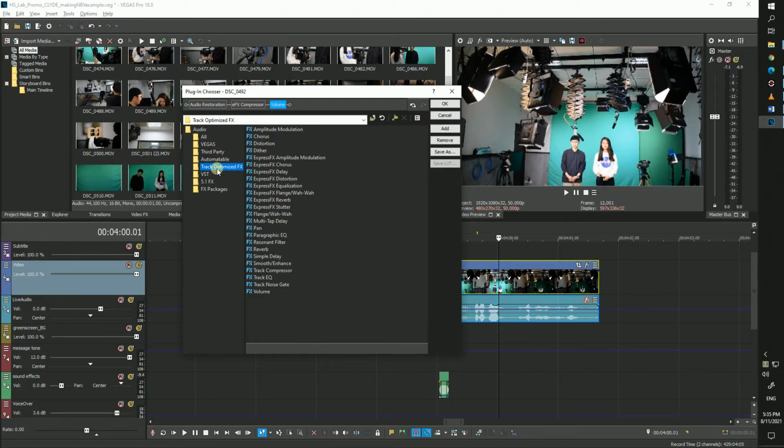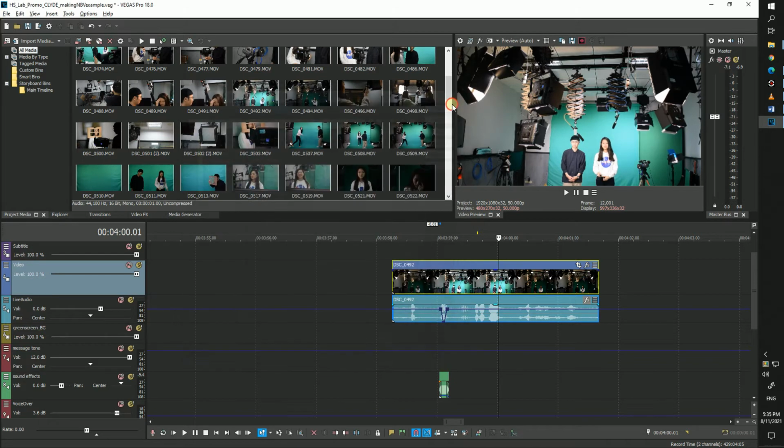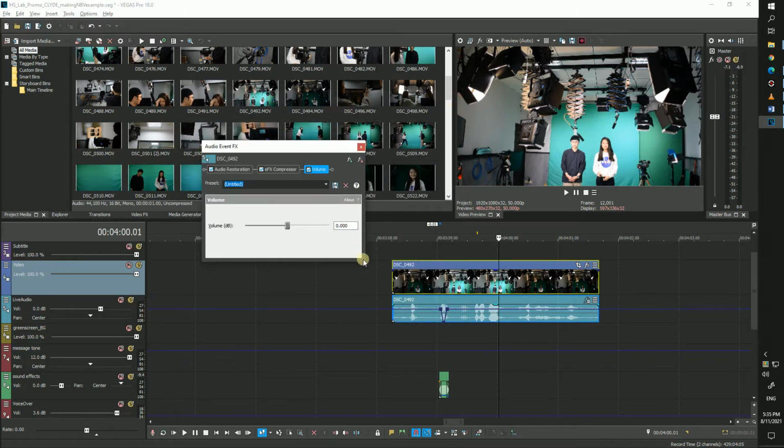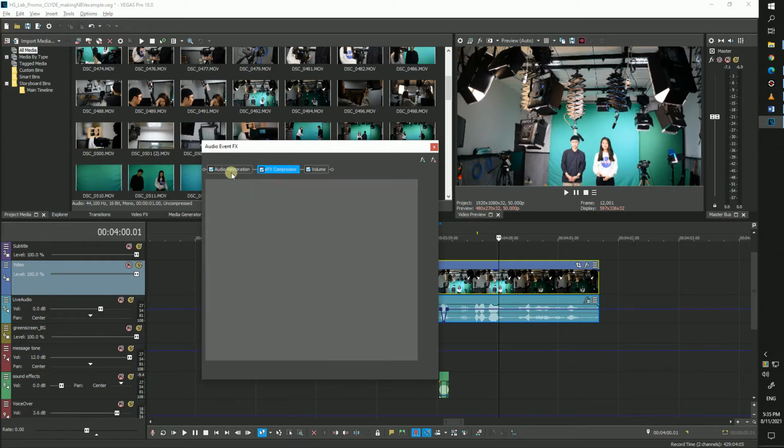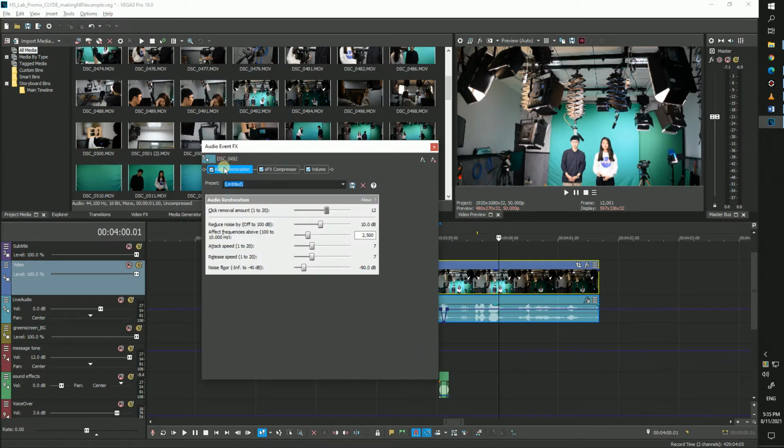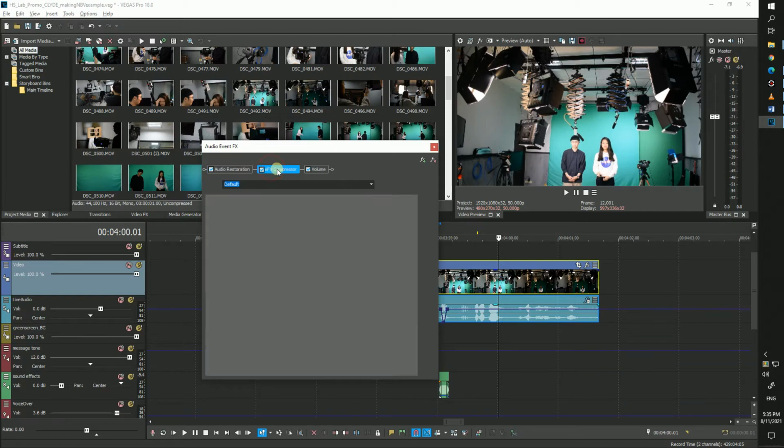Next, we have the Track Optimized effects. This series of effects works mostly when applied to tracks. Like the name says, the effects in this folder work better if applied to whole tracks at a time. The following folders, like VST, which stands for Virtual Studio Technology, are ones that won't be used as much for us because they are so specialized and professional.